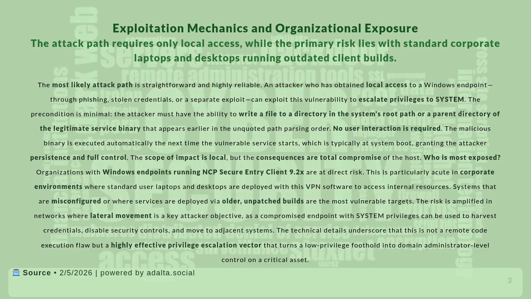The risk is amplified in networks where lateral movement is a key attacker objective, as a compromised endpoint with SYSTEM privileges can be used to harvest credentials, disable security controls, and move to adjacent systems. Technical details underscore that this is not a remote code execution flaw, but a highly effective privilege escalation vector that turns a low-privilege foothold into domain administrator level control on a critical asset.